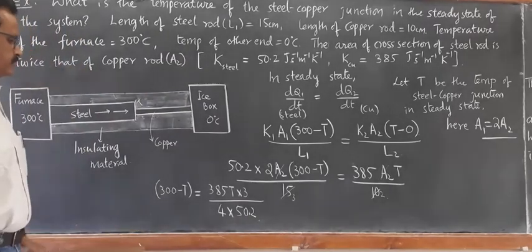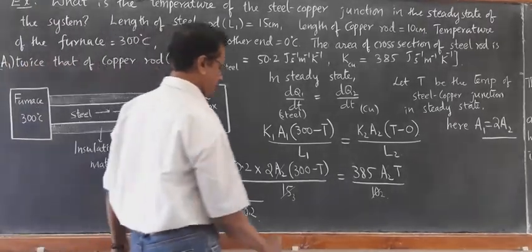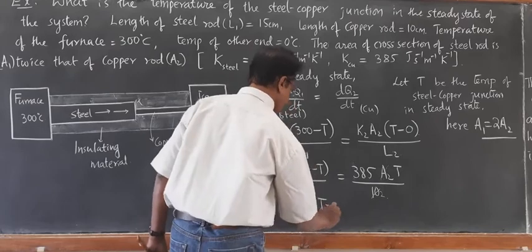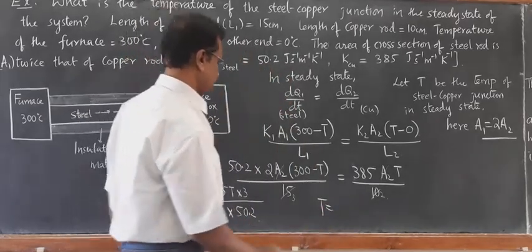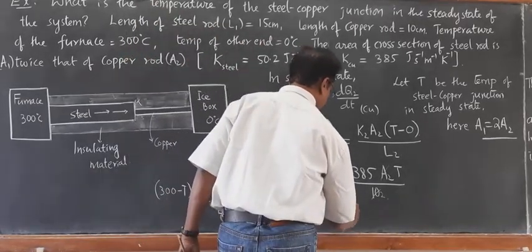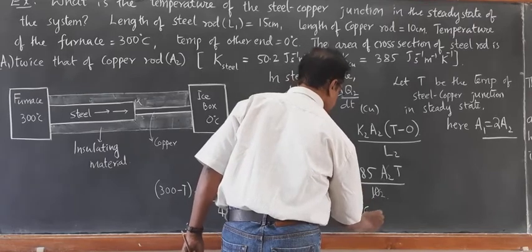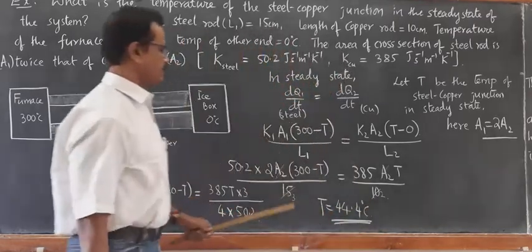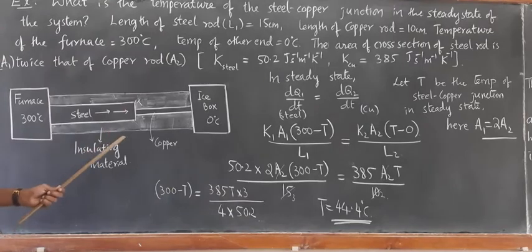If you simplify this, finally we get the answer. You can use a calculator. Finally we get the answer, 44.4 degrees Celsius, once the steady state is attained.